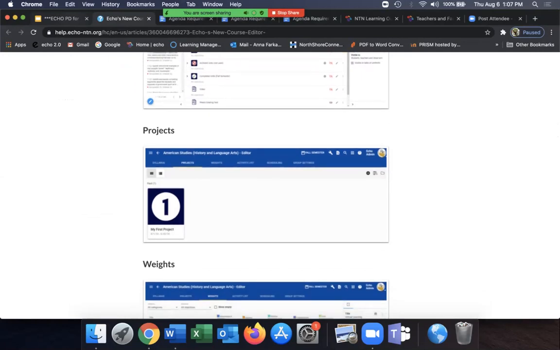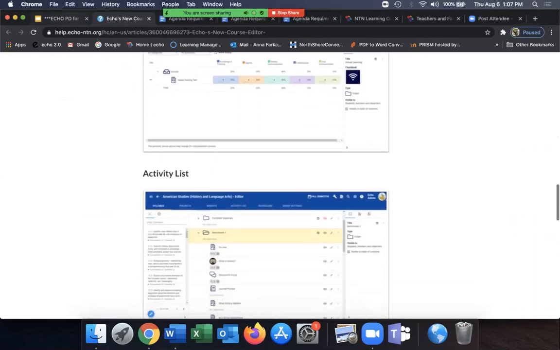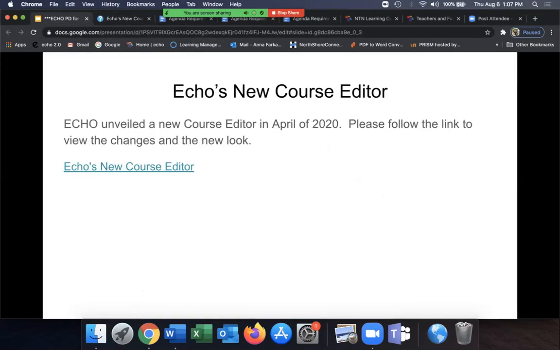Some icons and tiles will look a little different, but that's truly just an appearance issue. So remember, if you want to add to a folder, you click the plus sign in the folder. If you want to add it just to the bottom of your course, you can go ahead and do that.